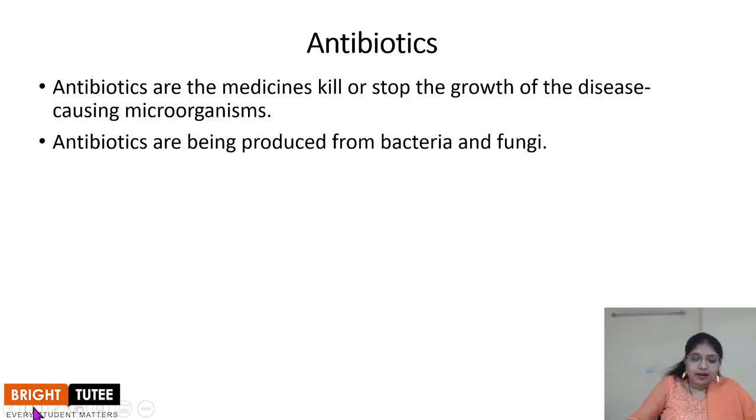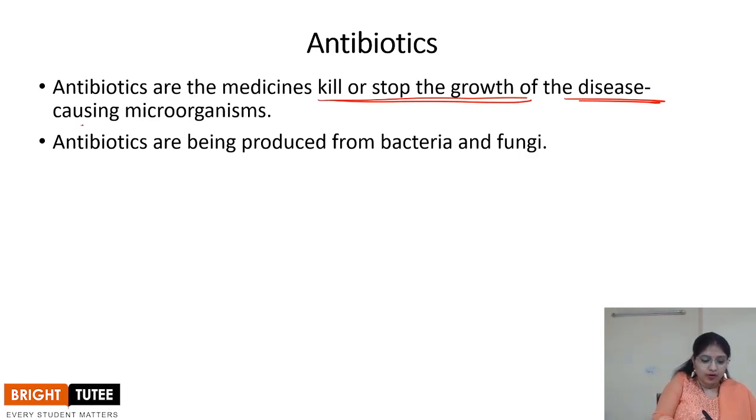So what are antibiotics? These are the medicines which kill or stop the growth of the disease causing microorganisms. And the important part is that these antibiotics are obtained from the microorganisms themselves, right?